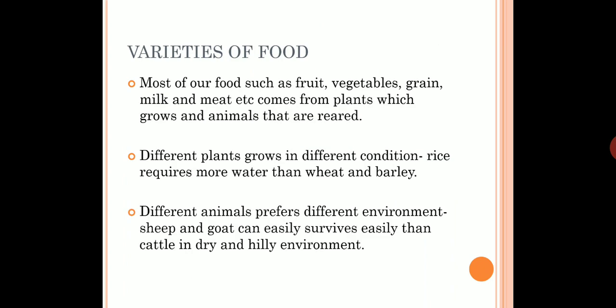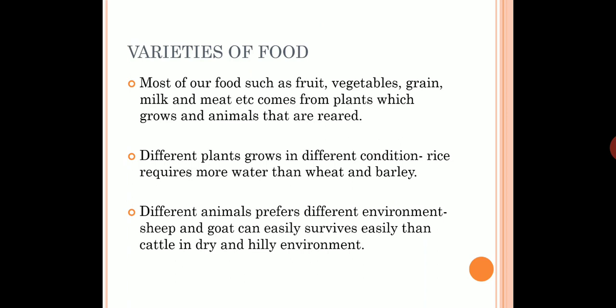Let's move forward. Varieties of food. Most of our food such as fruit, vegetable, grain, milk and meat, etc. comes from plants which we grow and animals that are reared. Different plants grow in different conditions. For example, rice requires more water than wheat and barley. Different animals prefer different environments. Sheep and goat can survive more easily than cattle in dry and hilly environment.